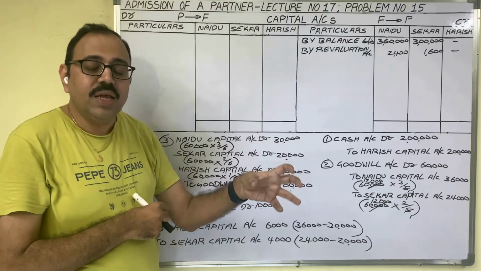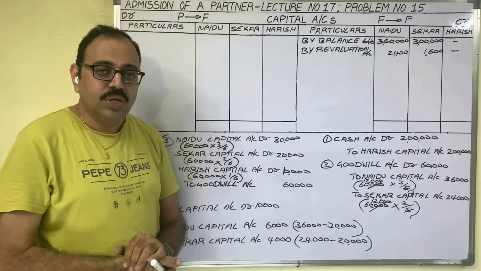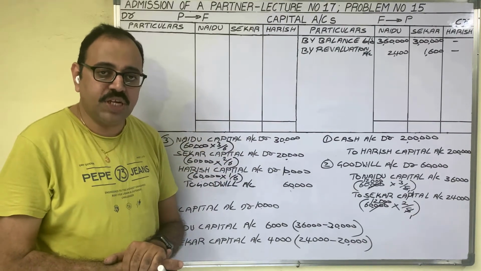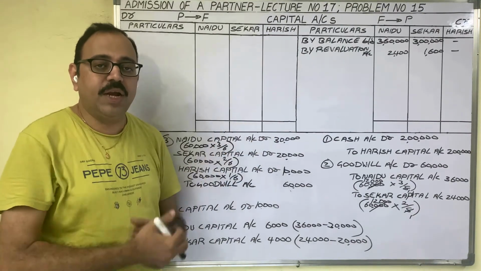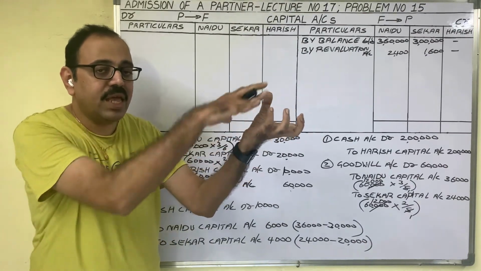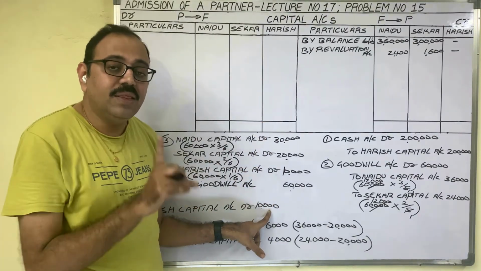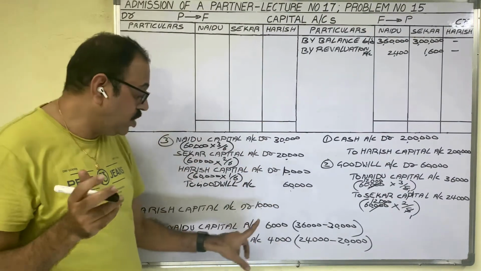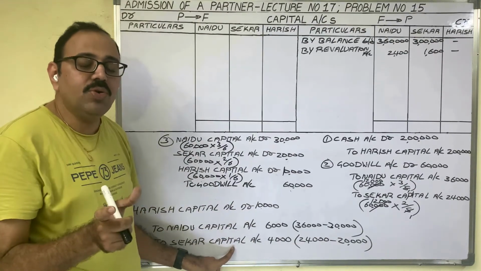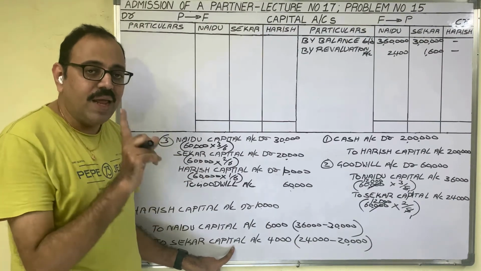And that goodwill is taken by these old partners in the old profit and loss ratio. So here also, Harish is not bringing goodwill at the time of his admission. He is bringing only capital. So what are the old partners doing? From Harish's capital, they are reducing his share of goodwill, 10,000 rupees, and that amount they are adding to their capital accounts. So finally the meaning is, in total goodwill 60,000, Harish is paying his share of goodwill, 10,000 rupees,